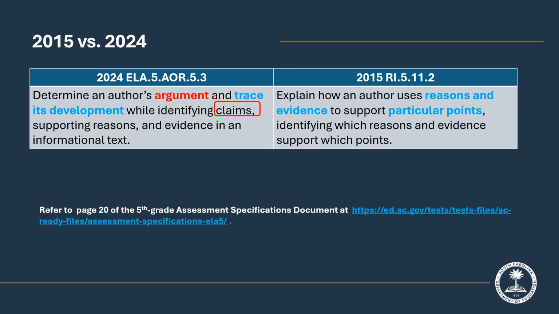Also new to 5th grade is tracing the development of an argument. While this encompasses reasons and evidence from RI 11.2, it also adds claim in place of the word points. Claim will be new language to 5th grade students and 5th grade teachers.